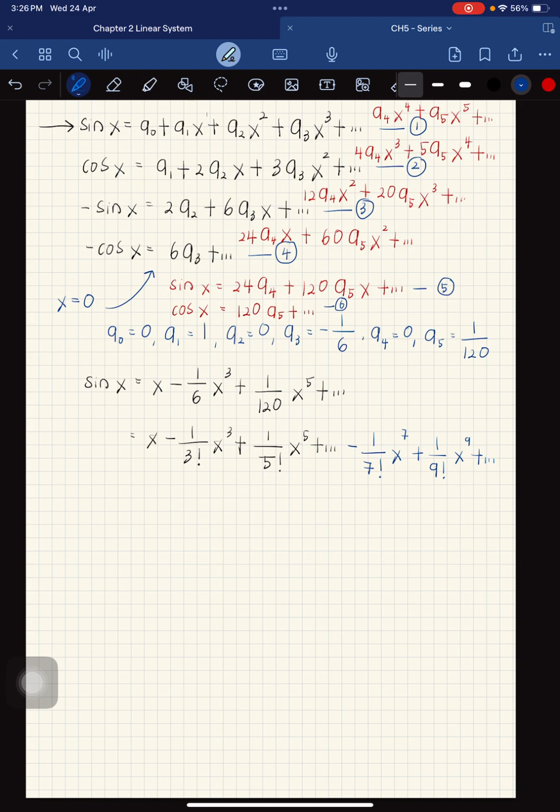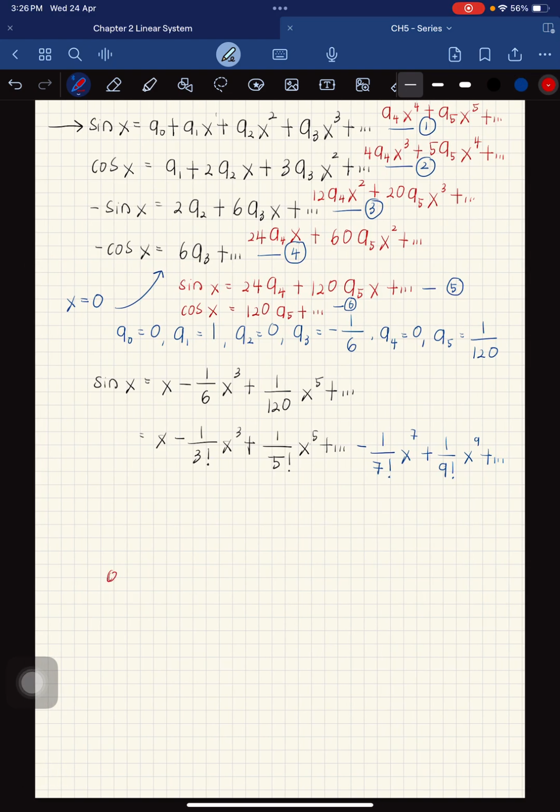Similar to cos, if I'm not mistaken, if you want to get the expansion for cos x, you have to write cos x equal to a naught plus a1x plus a2x squared plus a3x cubed plus a4x^4.